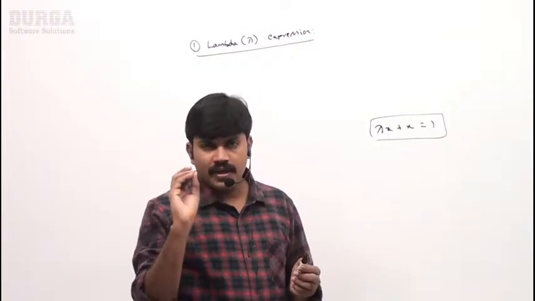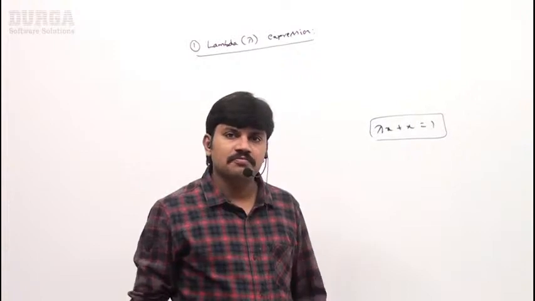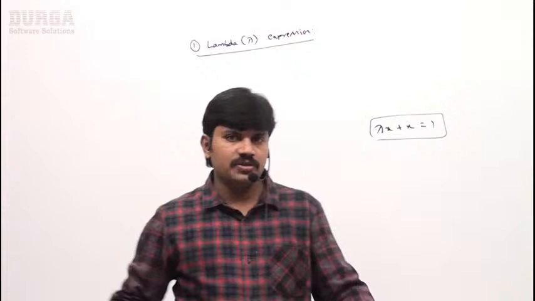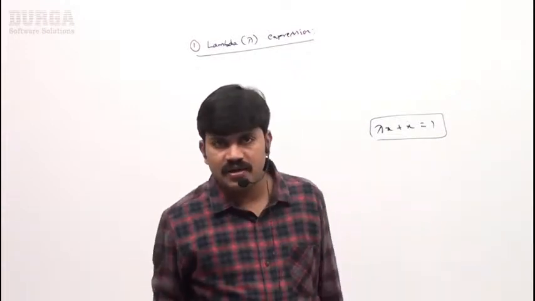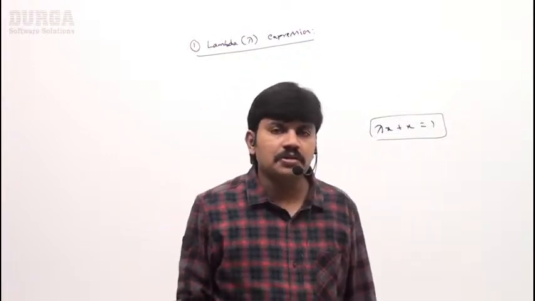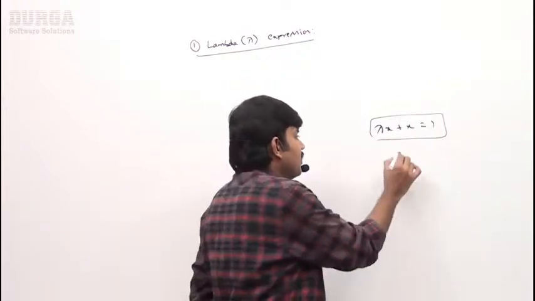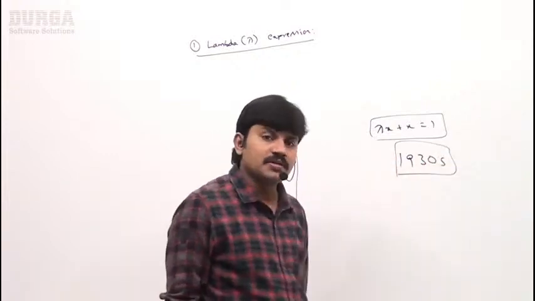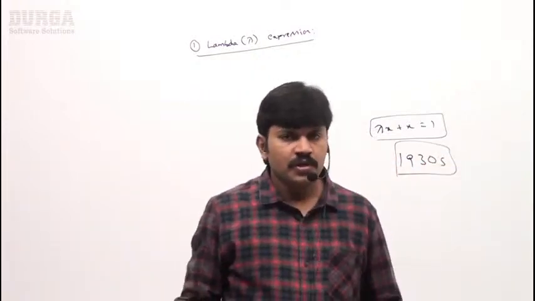This lambda calculus concept, lambdas, is a big change in the mathematical world. Forget about programming, whenever mathematics is there, adding lambda calculus in mathematics was a big change. This happened in the 1930s, I hope. In the 1930s, lambda calculus first came into the mathematics world. It was a big change.